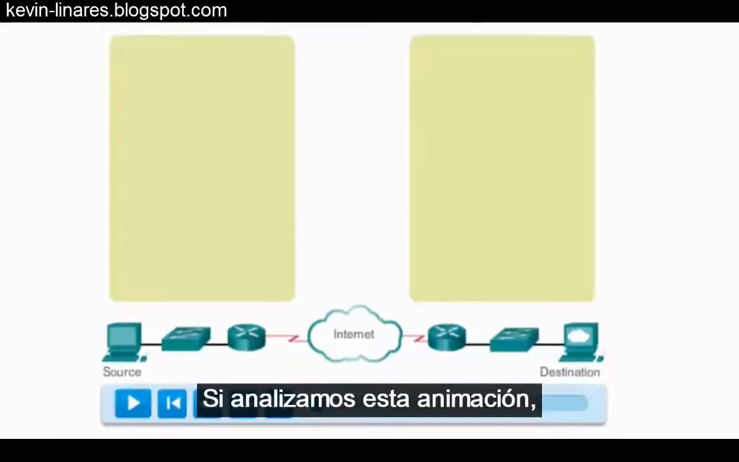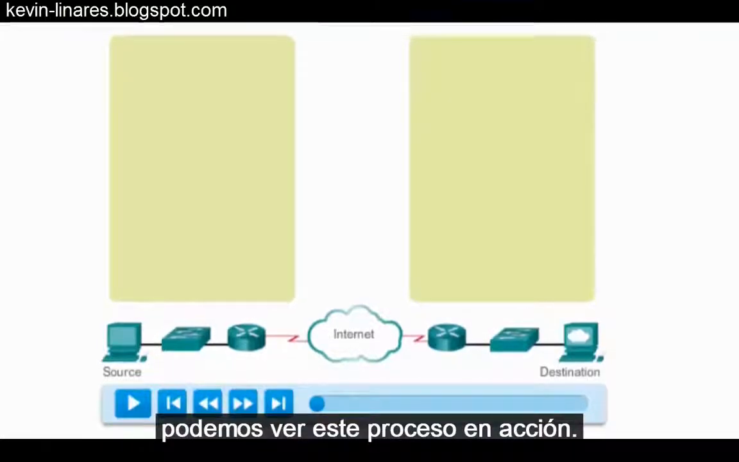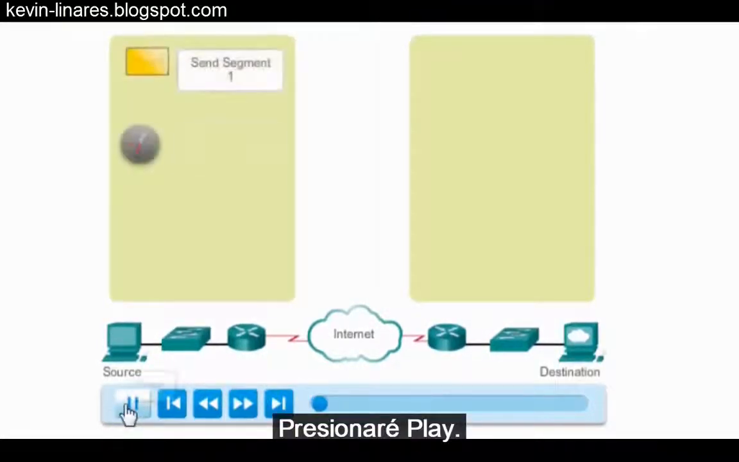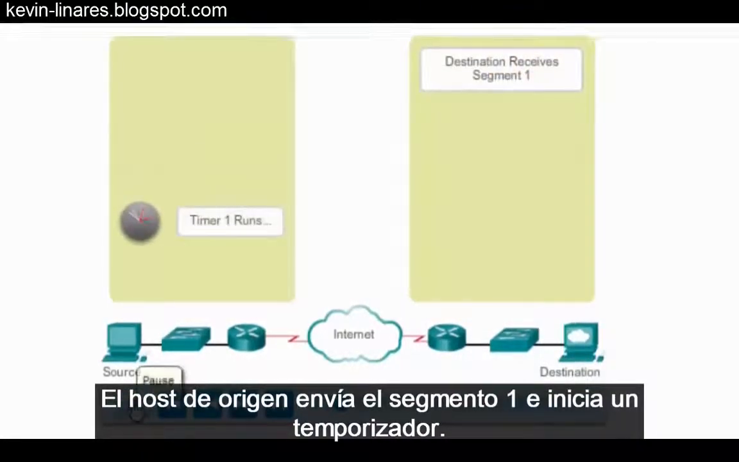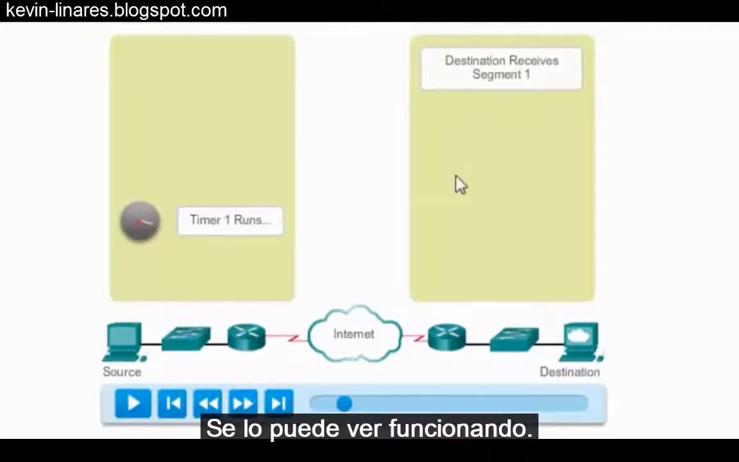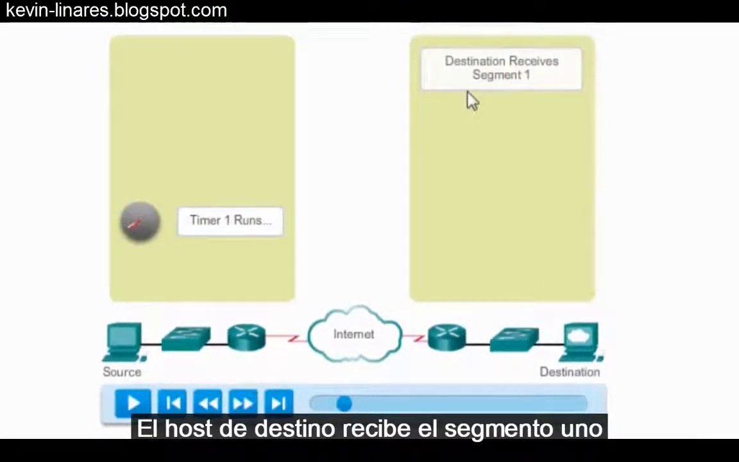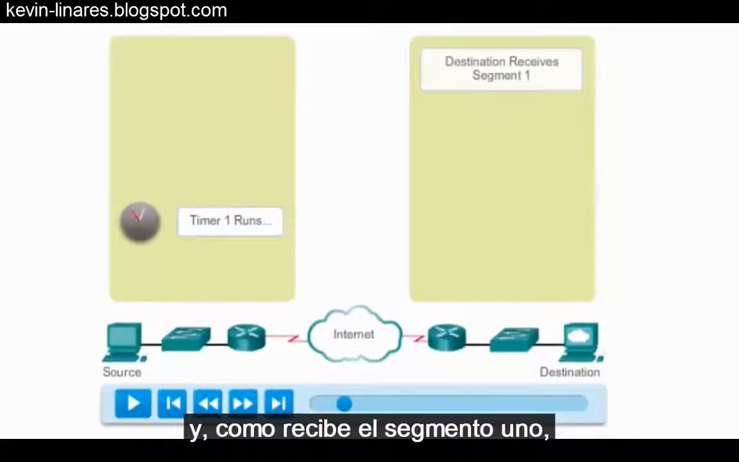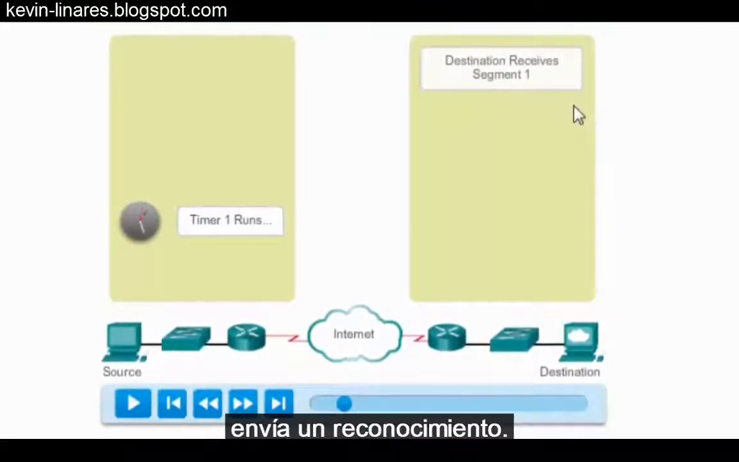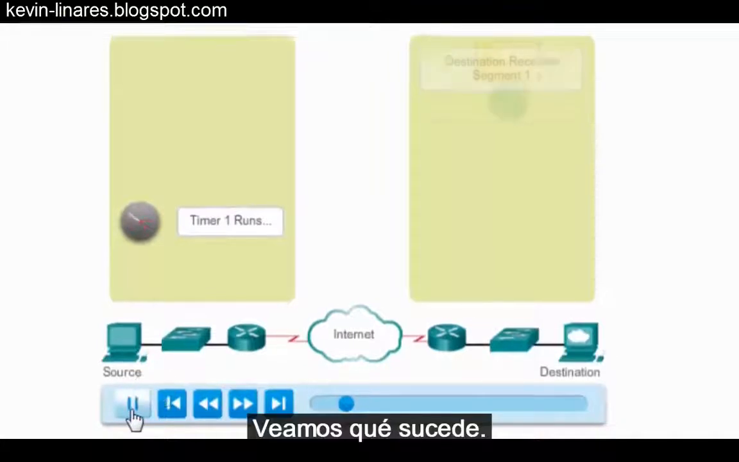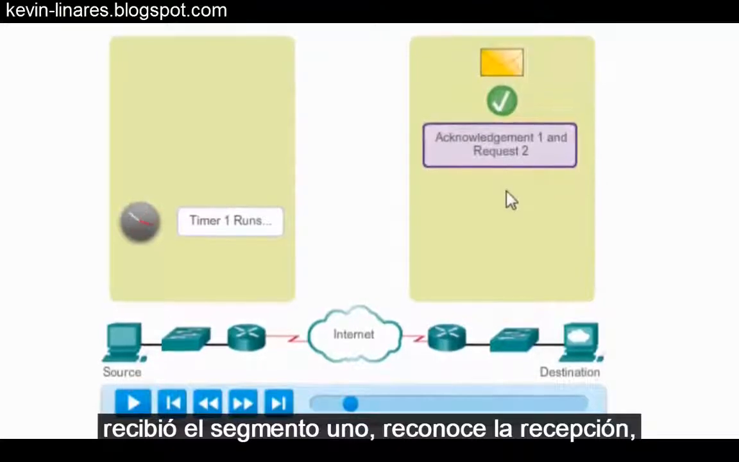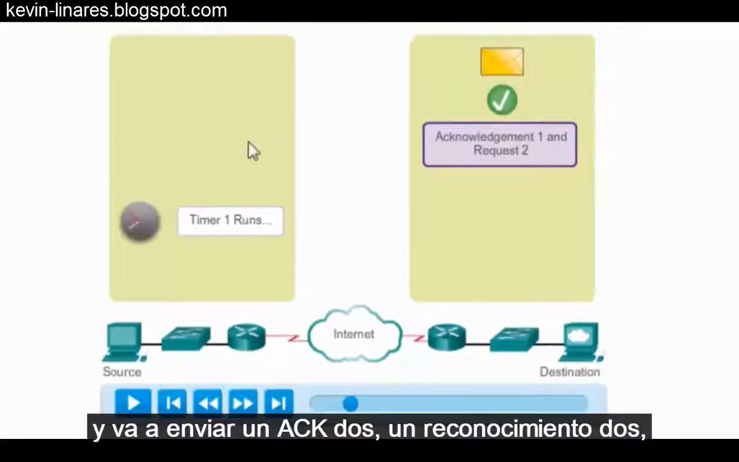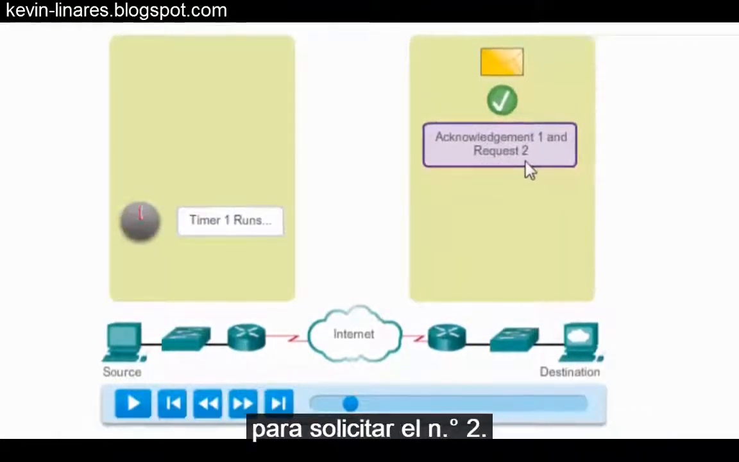If we look at this animation, we can see this process in action. I'll press play. The source host here sends segment 1 and starts a timer. You can see the timer's running. The destination host receives segment 1, and since it's received segment 1, it's going to send an acknowledgement. Let's see what happens. We can see that the destination host has received segment 1, acknowledges the delivery, and is going to send an ACK2, an acknowledgement 2, requesting number 2.